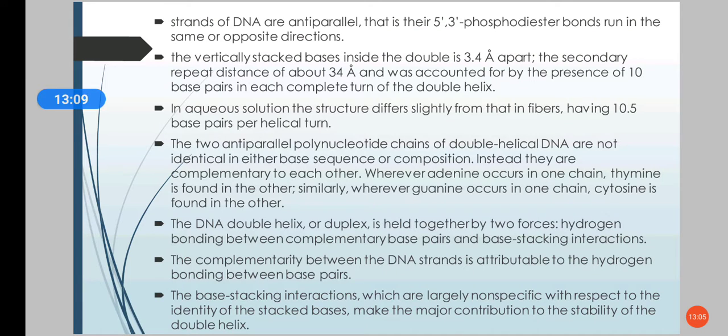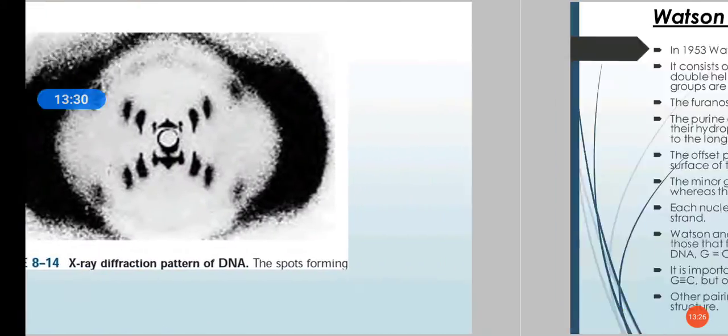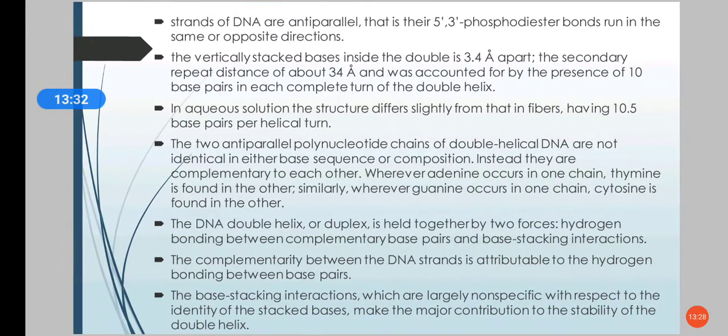The 2 strands are anti-parallel, that is the 5'-3' phosphodiester bonds run in opposite directions. Their structure was also in accordance with Rosalind Franklin's X-ray diffraction experiment.